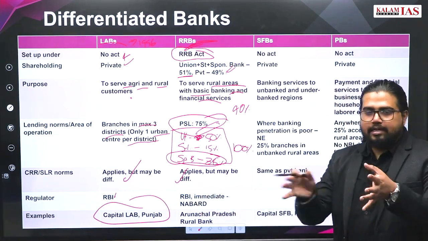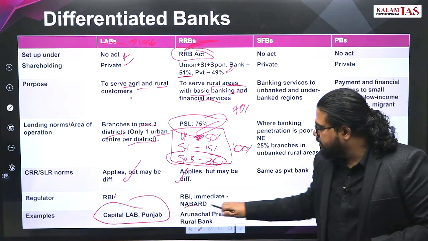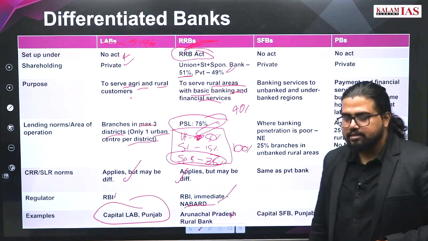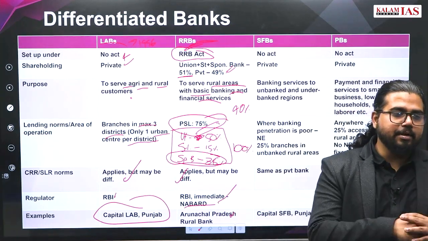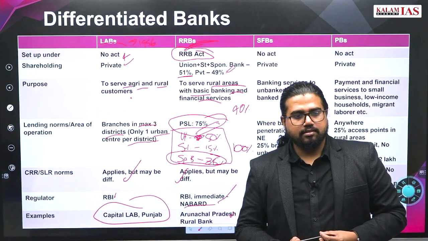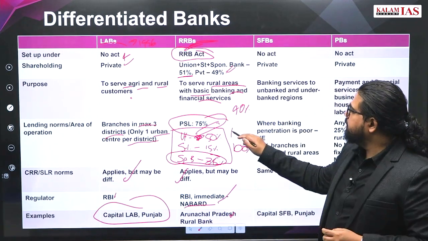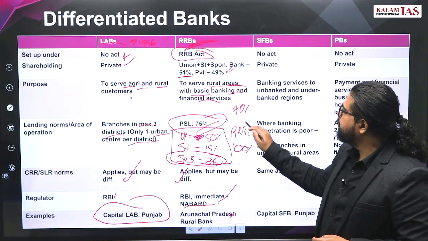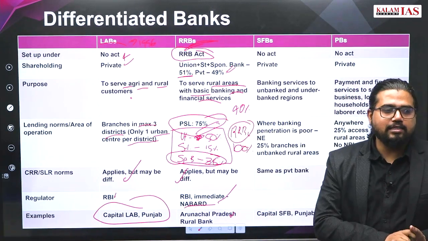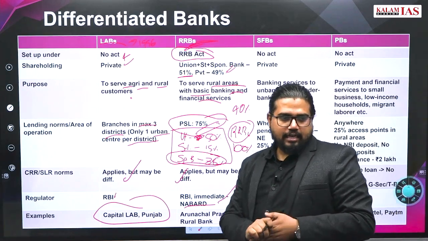RBI is the ultimate regulator, NABARD is the immediate regulator. Now, is there any condition on RRBs' interest rate? RRBs' interest rate should be less than what other banks are offering in that area.